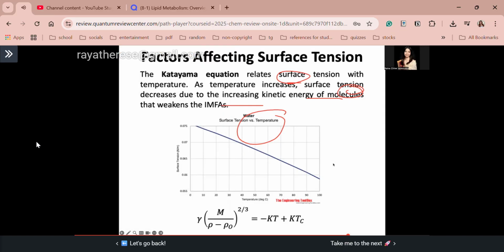Okay. Now, let's proceed to the factors affecting surface tension. So the Katayama equation, it relates surface tension with temperature. Okay. So as temperature increases, surface tension decreases. Okay. Bakit? Because meron tayong increasing kinetic energy, diba, of the molecules as temperature increases. So that weakens the IMFAs. Dahil dyan, yung surface tension natin ay nagdi-decrease. Okay. The inward pull of your bulk will be decreased. Okay? So, no need to memorize the Katayama equation, okay? This just shows us that temperature is related to surface tension, okay? And as you can see from this graph, as temperature increases, the surface tension decreases, okay?